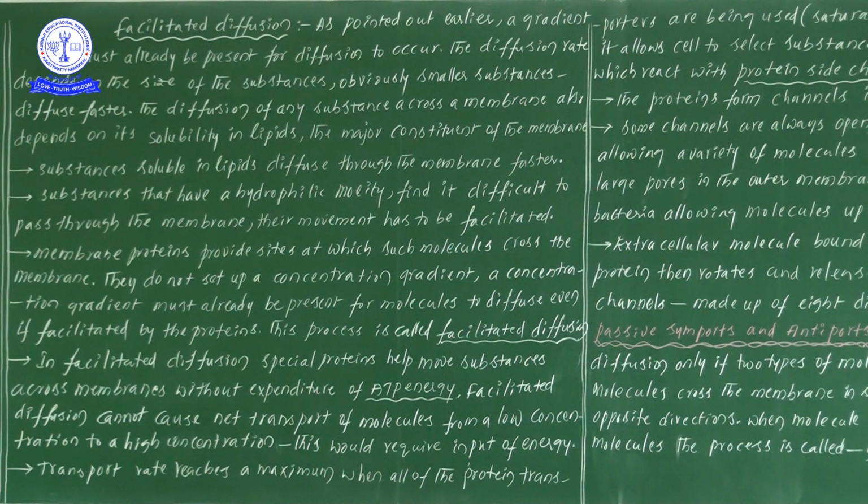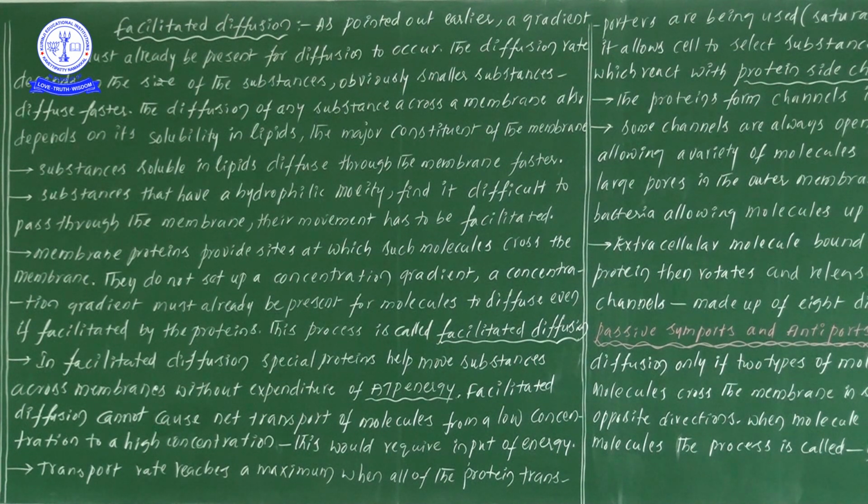Now let us see. As pointed out earlier, a gradient must already be present for the diffusion to occur. As we have seen before, in the process of diffusion, there definitely must be a gradient. A gradient is nothing but the molecules moving from the higher concentration to lower concentration. So if the molecules are moving from the higher concentration to lower concentration, we consider such transport as diffusion.